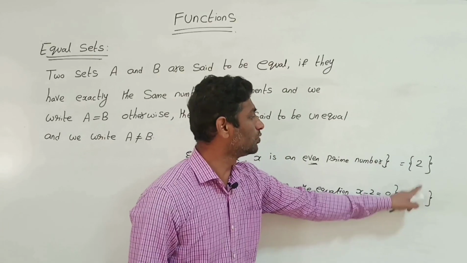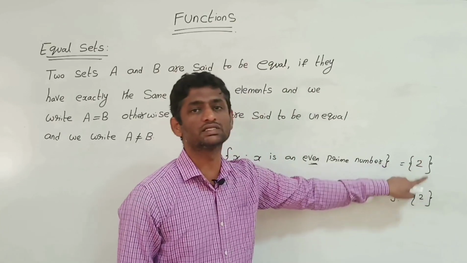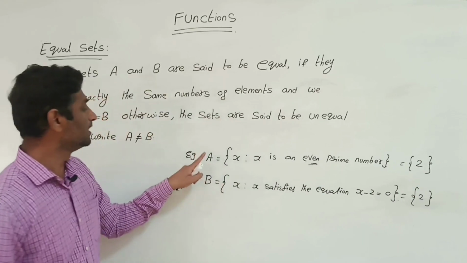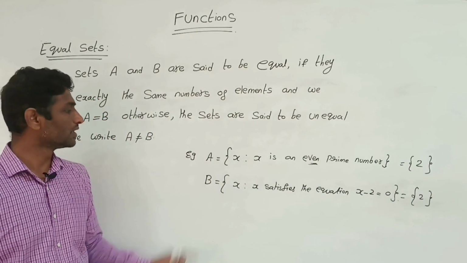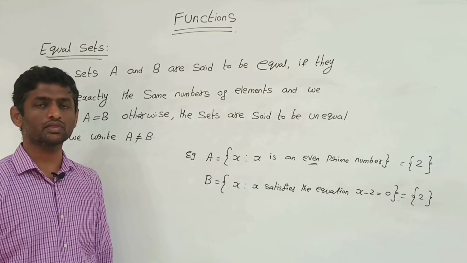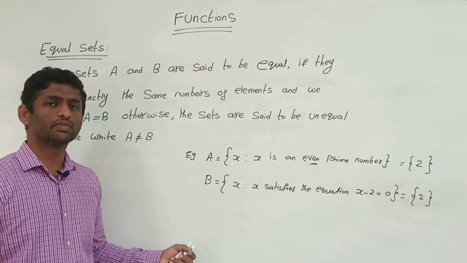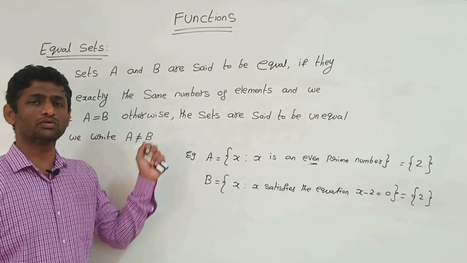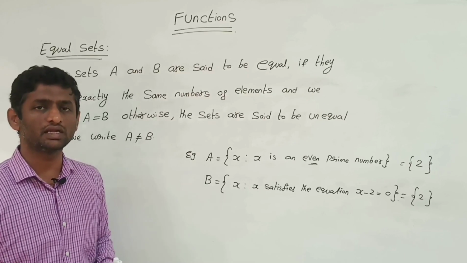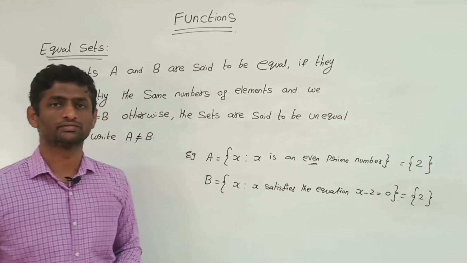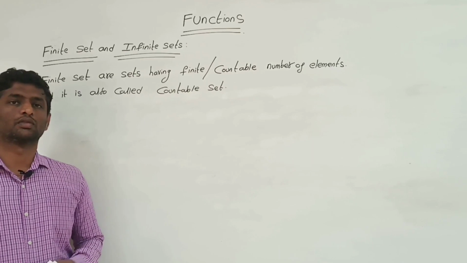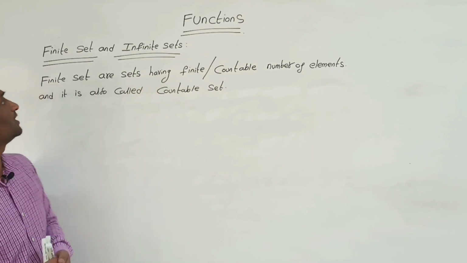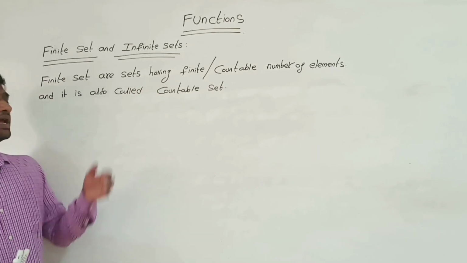So these elements are the same. So we can say that A is equal to B. Now we'll go for one more, that is finite sets and infinite sets.